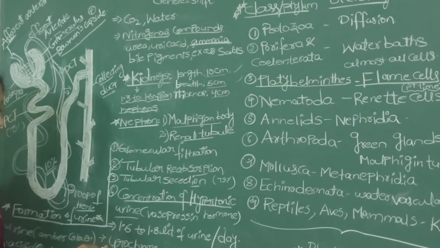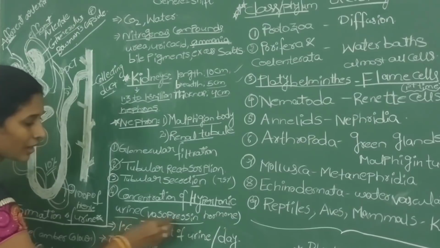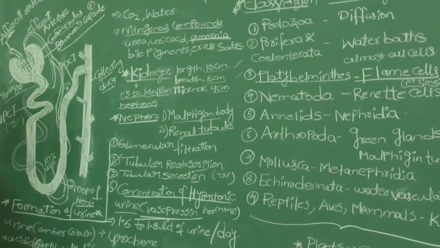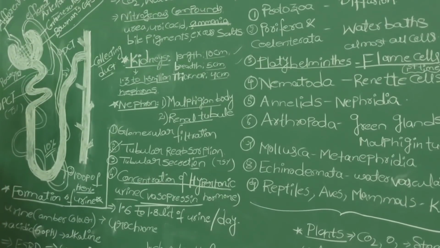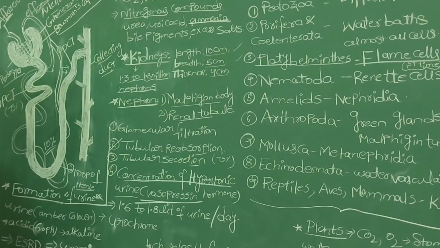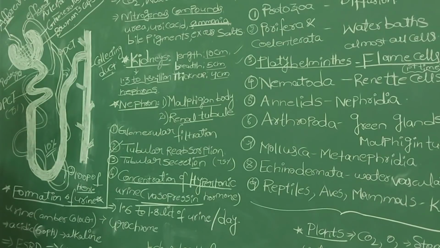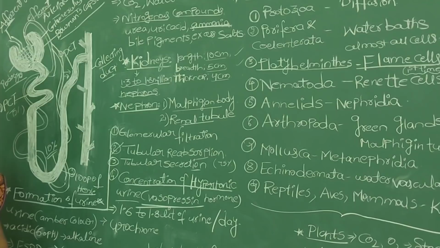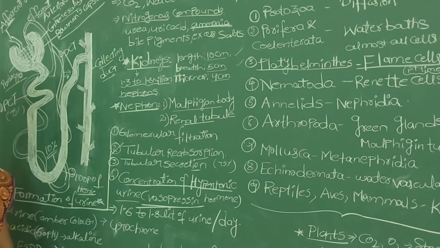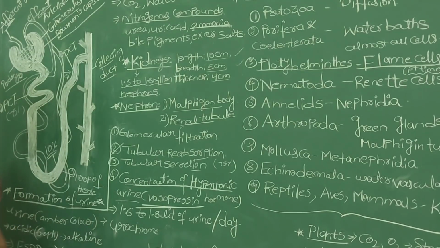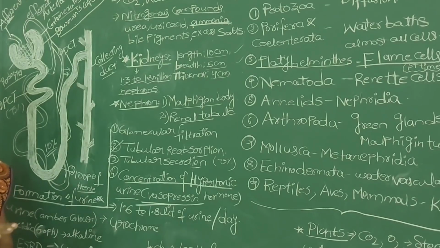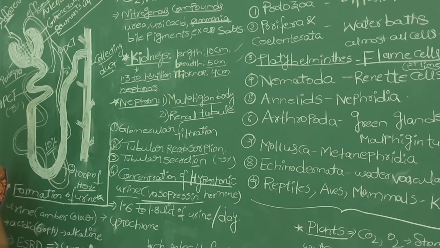But here, a special hormone known as vasopressin, secreted by the pituitary gland, helps to make the concentrated urine. So once there is a need for our body to secrete concentrated urine, it is released by our pituitary gland immediately, and the vasopressin converts the diluted urine into concentrated urine.